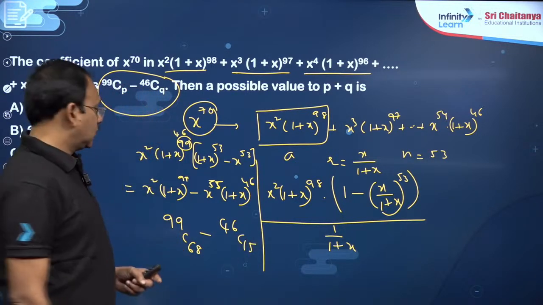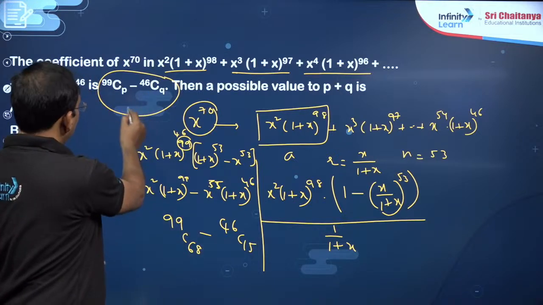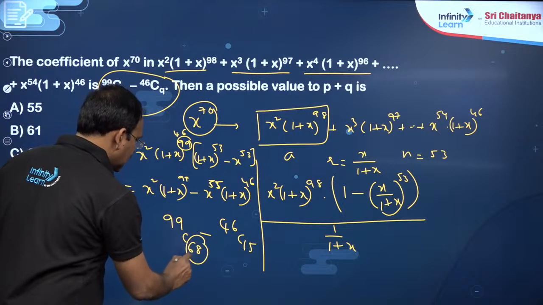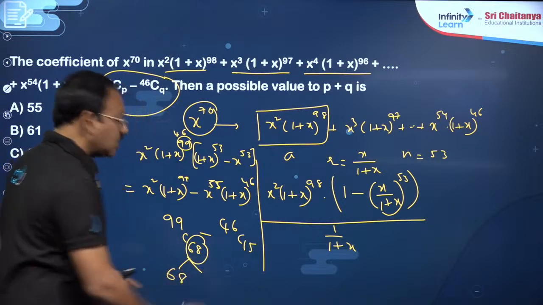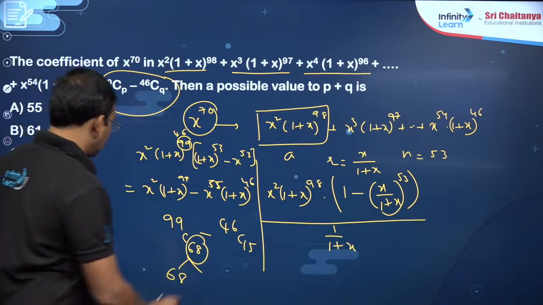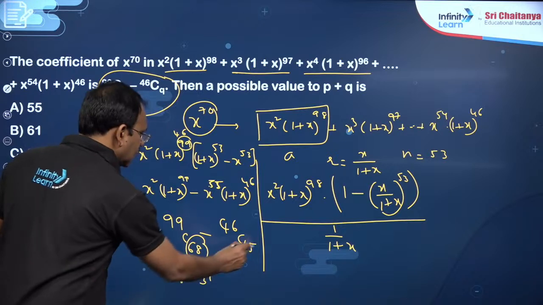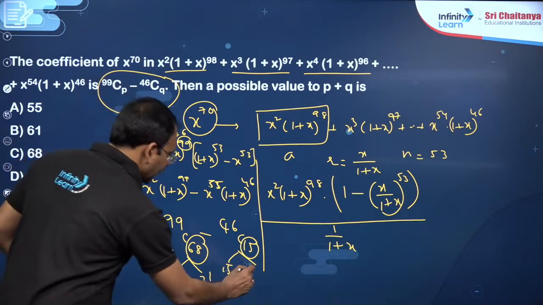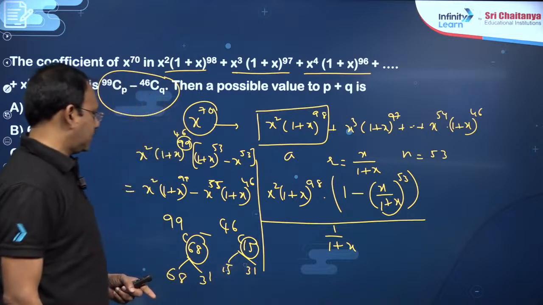So the same he has given like 99 CP, 46 CQ. Of course P can be 68, or there is one more possibility, so you can say 131. Q can be 15, one possibility, second one 131. Am I correct?